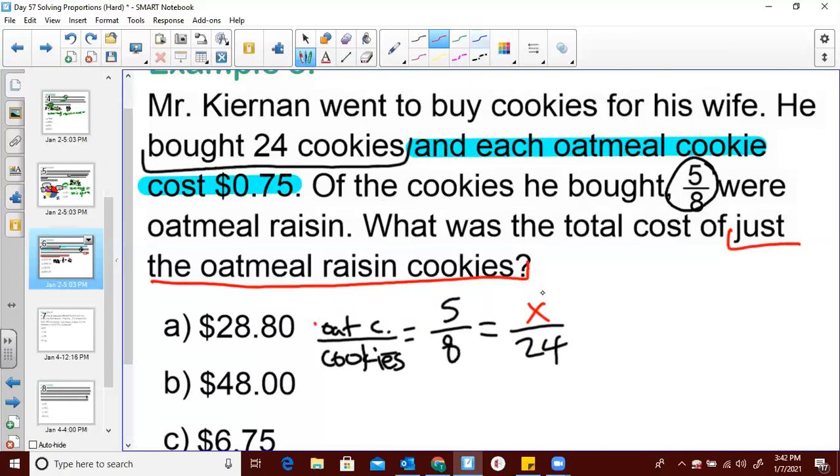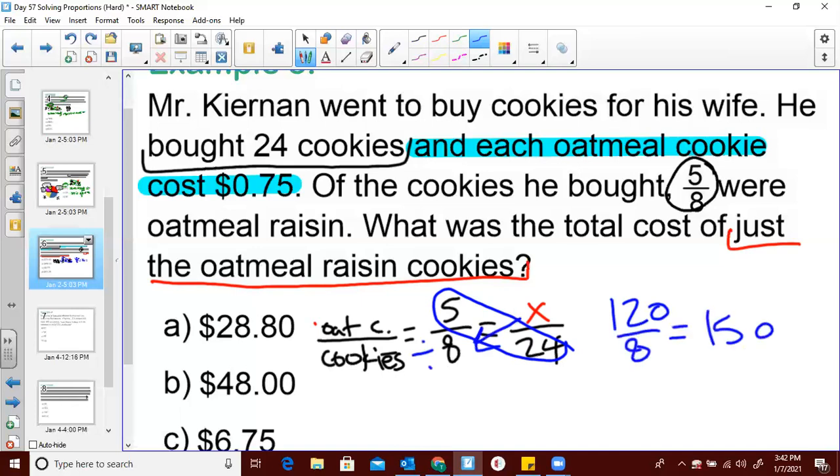All right, go ahead and cross multiply here. And you'll get 5 times 24, which is going to be 120. We know that we're dividing by X's partner, which is just going to leave us with 15 oatmeal raisin cookies.